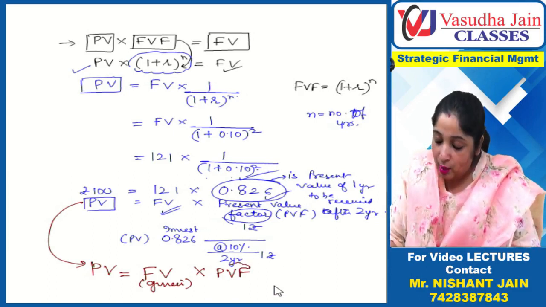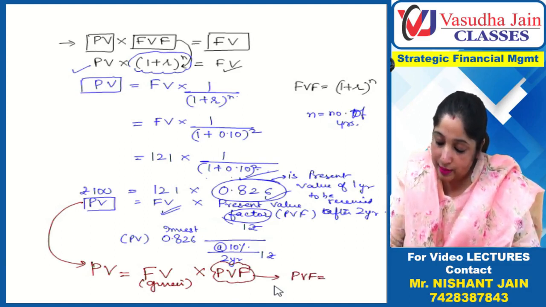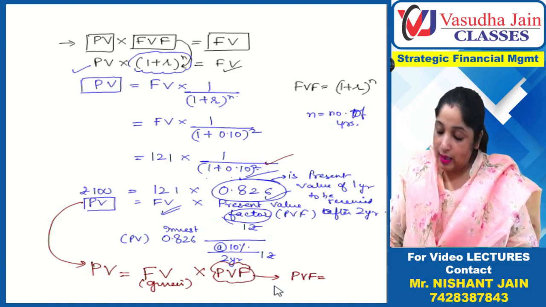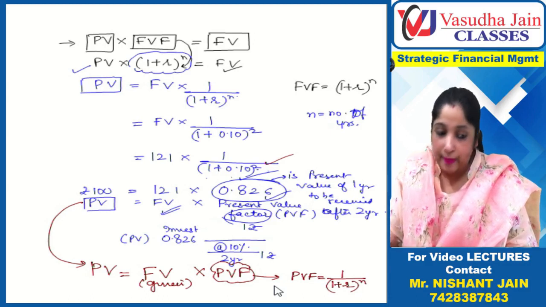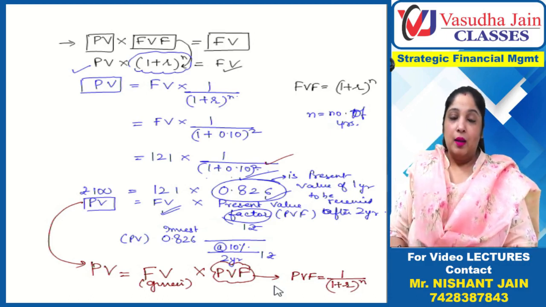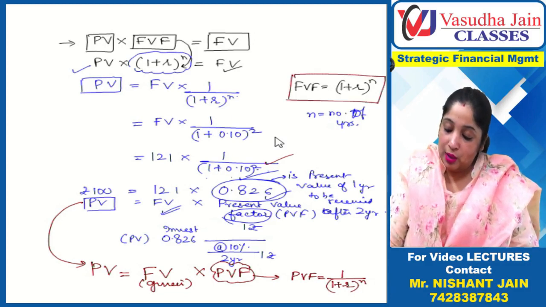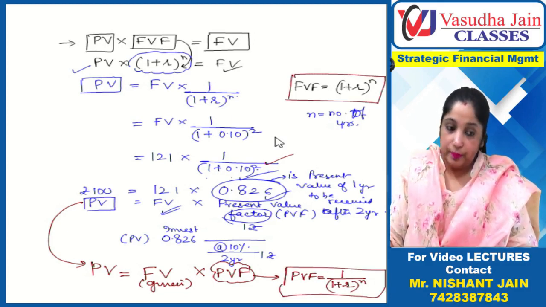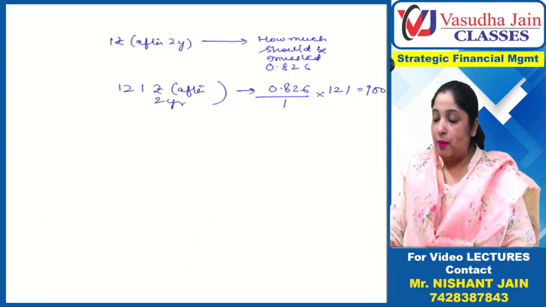Now what is the present value factor formula? Present value factor formula is 1 upon (1 plus r) raised to power n. Is it okay? If you observe these two computations, 4 things have come up.